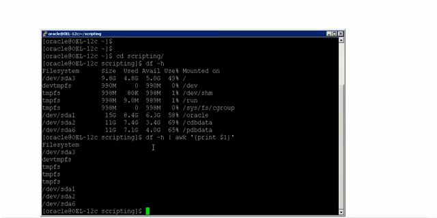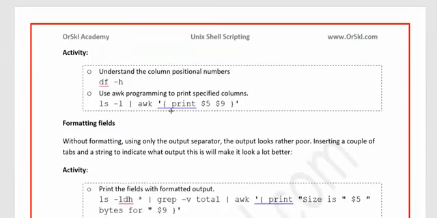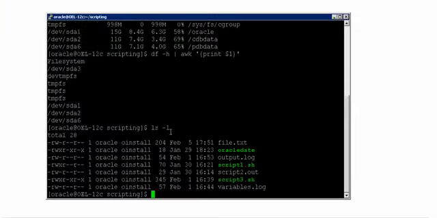And whatever I said so far, the concepts, I think that makes a lot of sense now after executing this. So just for your ease, I have another thing to be executed. First of all, before I use this directly, let me show you what the ls -l output is. How many columns do you have? This is column number 1. This is column number 2. This is column number 3, because there is a space between these two things. Column number 4, column number 5, 6, 7, 8 and 9.